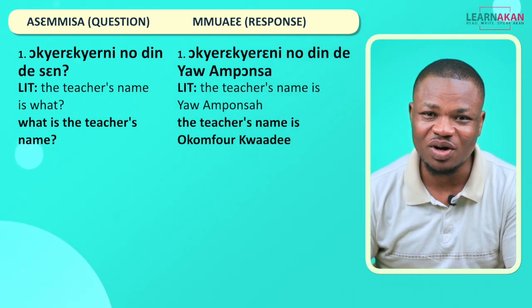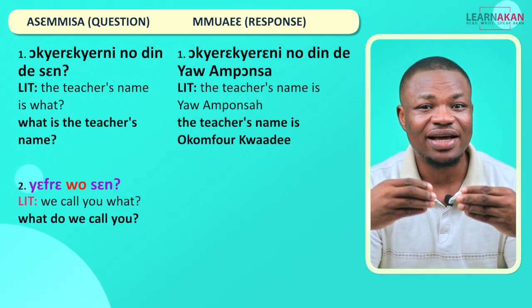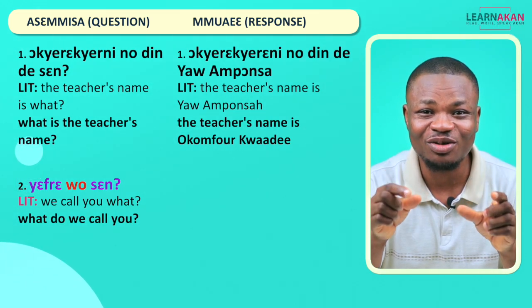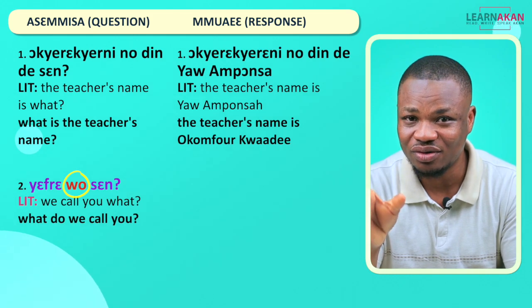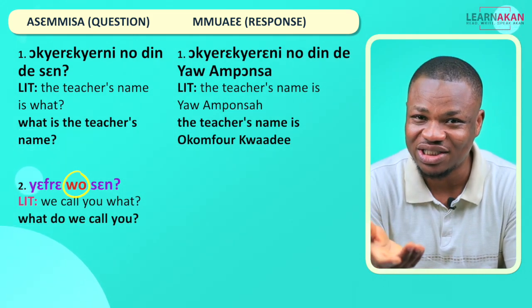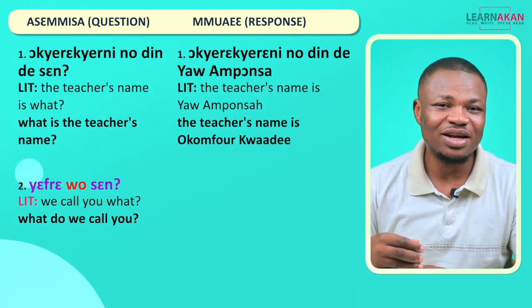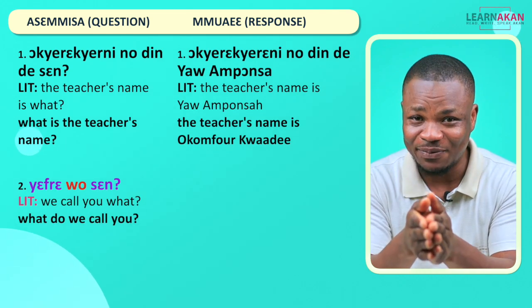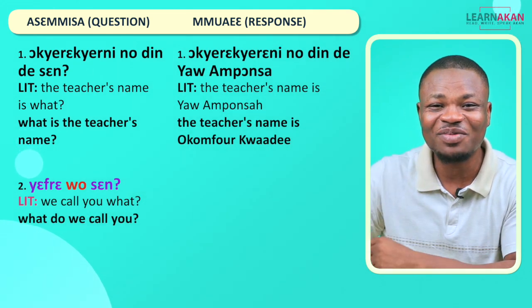Let's go to the second one. So for the second one, we had Yefre was saying, and I told you to take note of the pronoun wo, the object pronoun, because that is what we are going to be switching, right? So instead of Yefre was saying, I'm no more asking you for your name. I'm asking for somebody else's name.